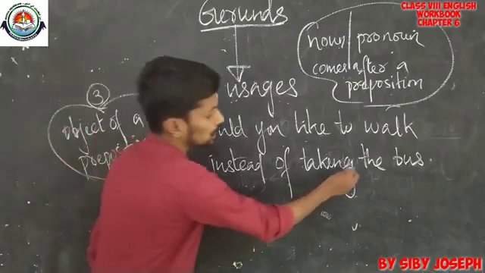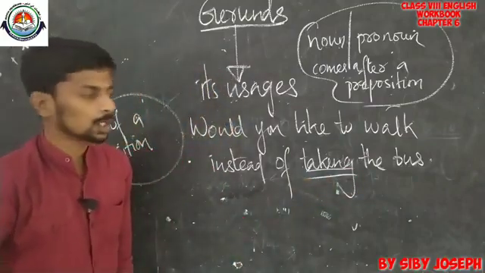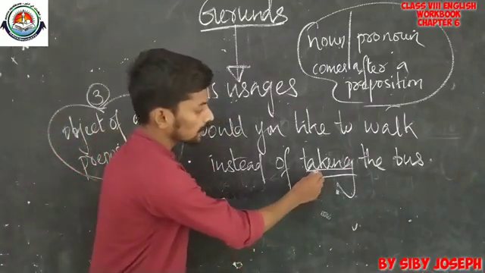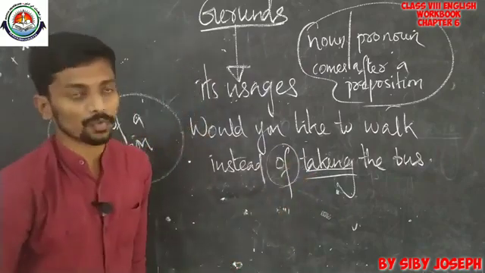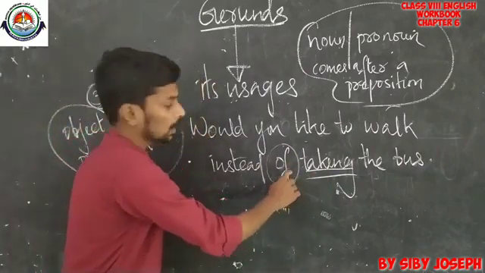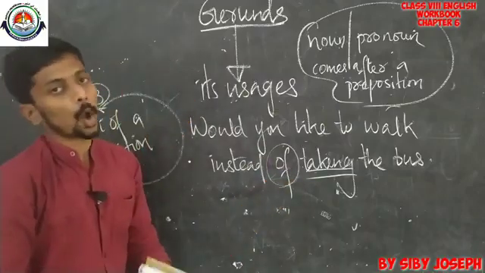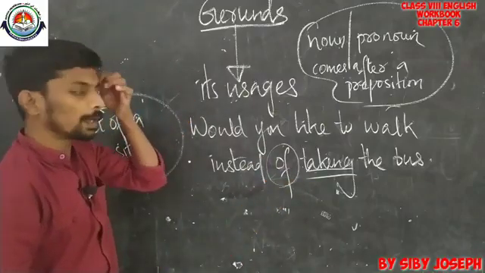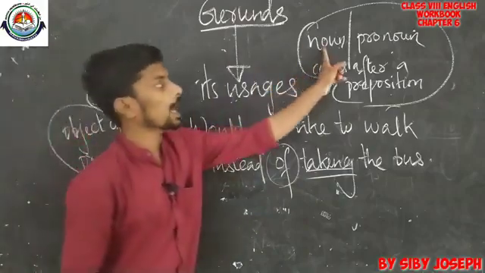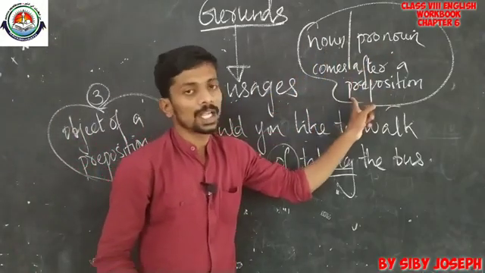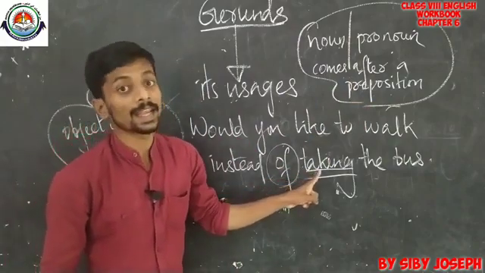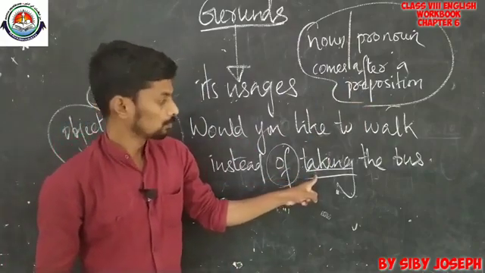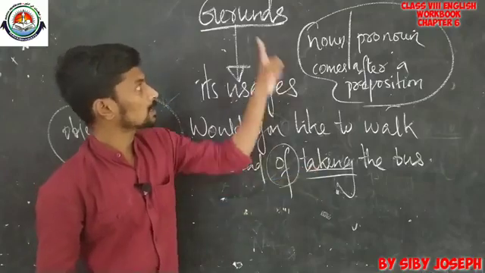See, what gerund is used here? Taking is the gerund used here, and taking is used as the object of the preposition of. What do you mean by an object of a preposition? A noun or a pronoun that comes after a preposition. So here taking is actually a noun. That is what we call a gerund.